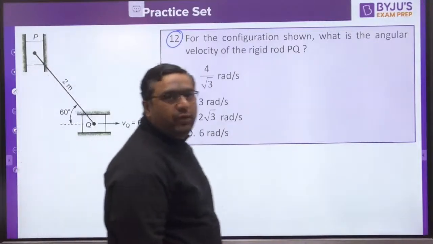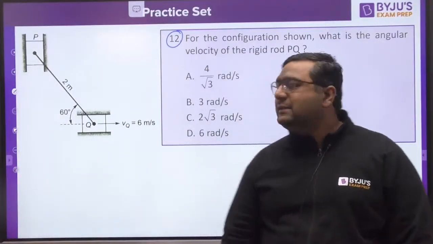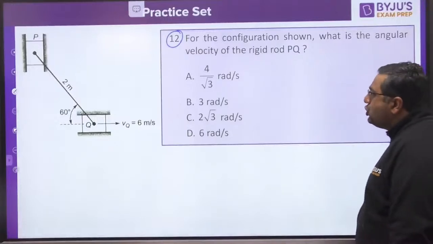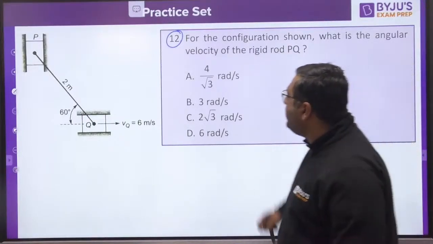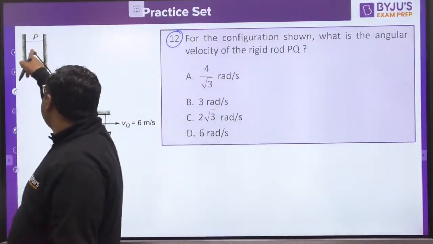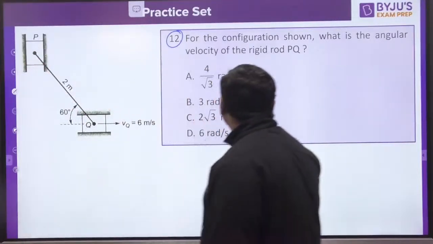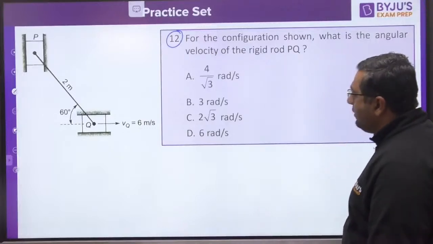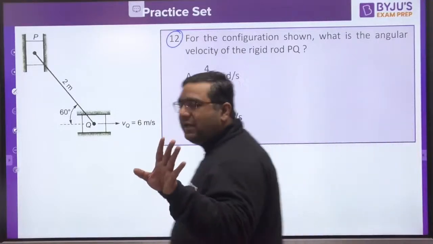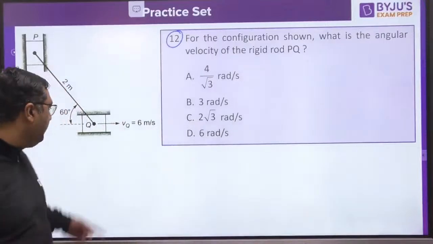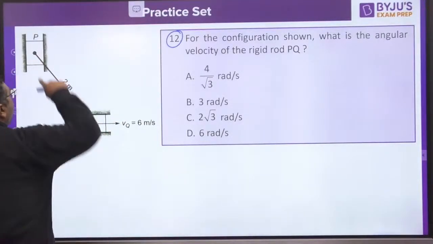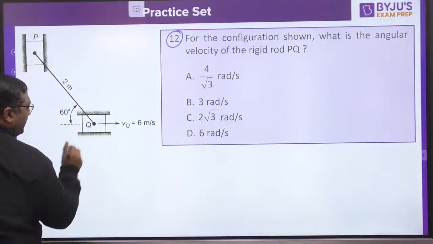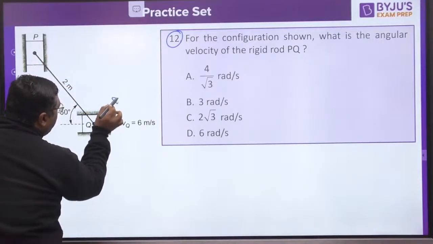So this is one more question from the eye center approach. Question number 12. This is certainly a new type of question, you can feel. For the configuration shown, what is the angular velocity of the rigid rod PQ? This is the rigid rod PQ and you need to find out its angular velocity. I will give you a hint. VQ is already given to you. If you assume this PQ to be in rotation, then the velocity would be perpendicular.